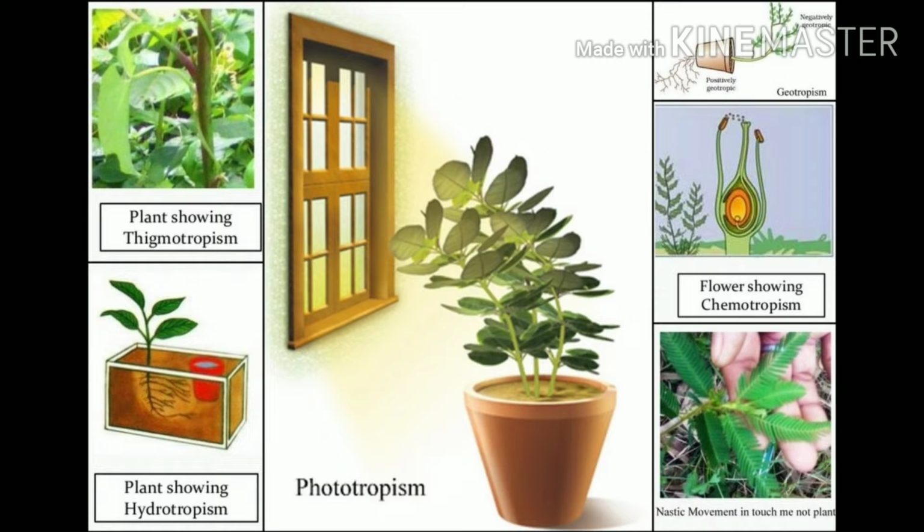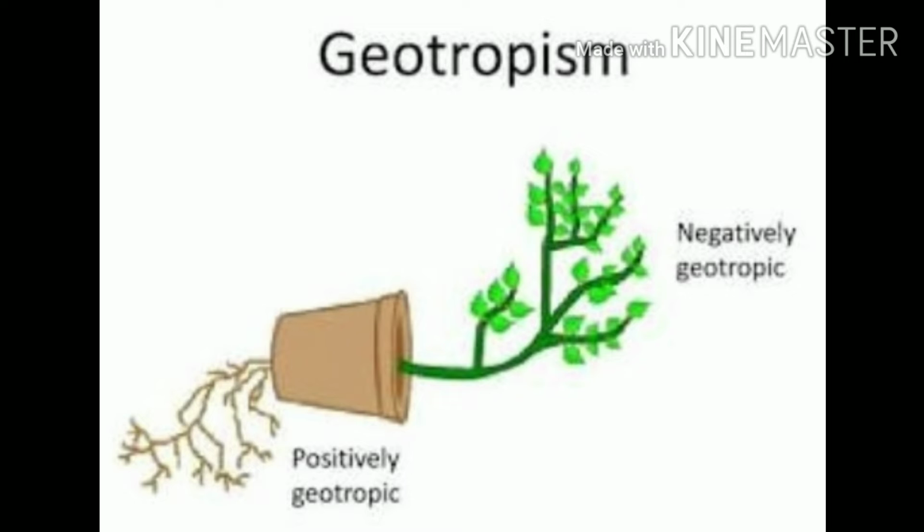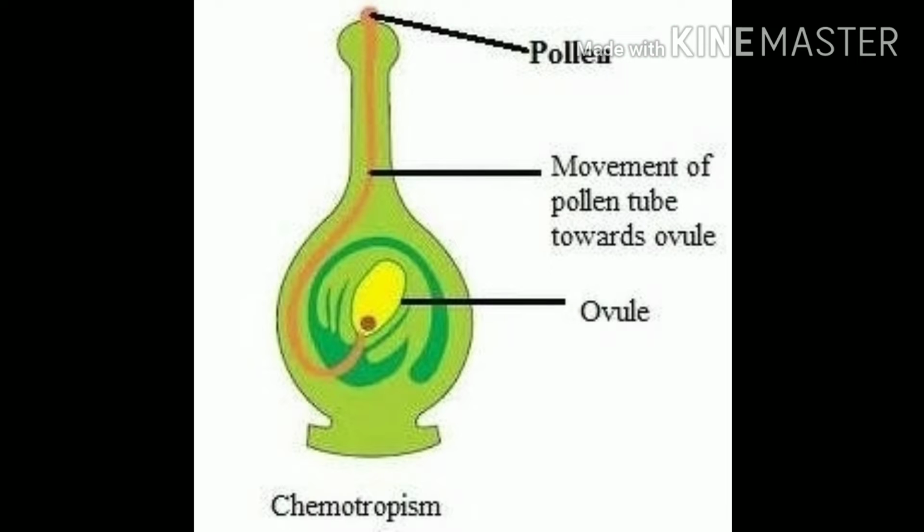As the name suggests, phototropism means light sensitive, the movement of plants in response to light, like the shoot system of a plant. Second is geotropism, meaning gravity, so movement of a plant towards the soil, which is a characteristic of the root system. And hydrotropism, that is water, movement of a plant towards the water stimulus.